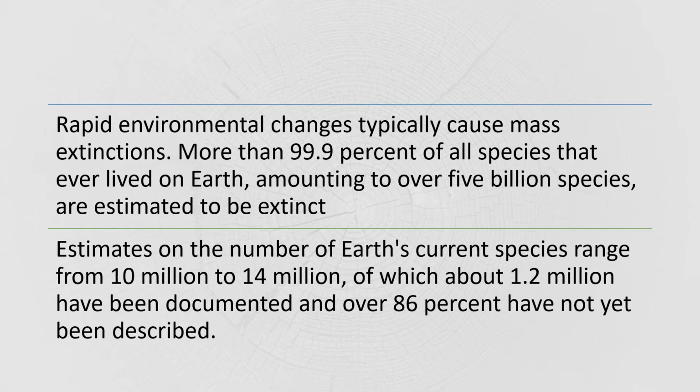We can see this. Only 1.2 million species are documented. It means nearly 12 lakh species are documented, and overall 86% are not yet described, not yet identified, not yet documented.